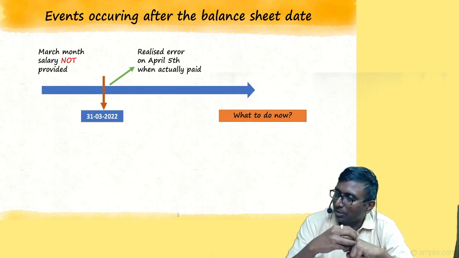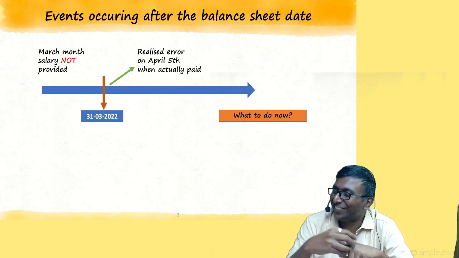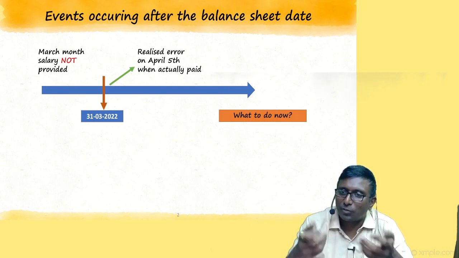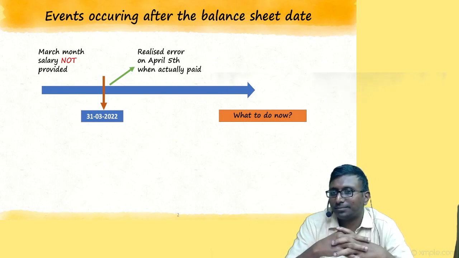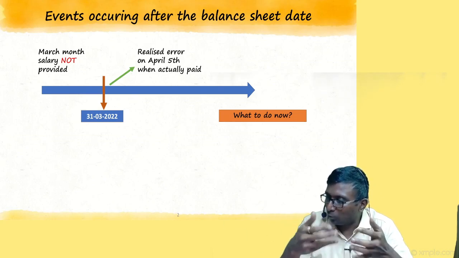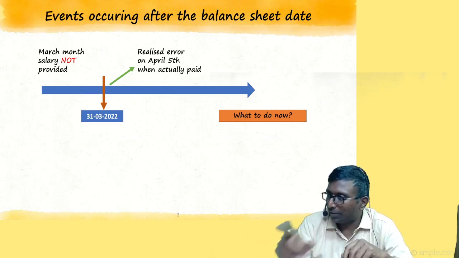Why such a hurry on 1st April? Correct. Why? What is the purpose when you are preparing the financial statements? For what purpose? Tell me at least. For approval. Approval by whom? Board of directors first.